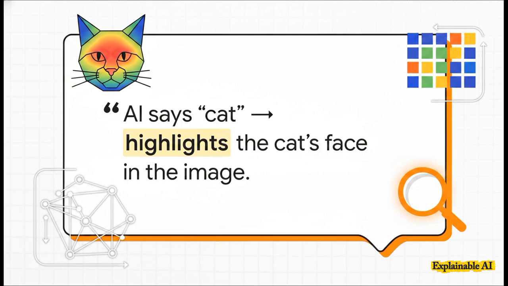So when a CNN says that's a cat, how do we know it's not just looking at the rug the cat is sitting on? Well, a technique called class activation mapping, or CAM, can generate a heat map over the original photo. It literally highlights the exact pixels the AI focused on the most to make its decision. In this case, lighting up the cat's face and its whiskers. It gives us a visual explanation.